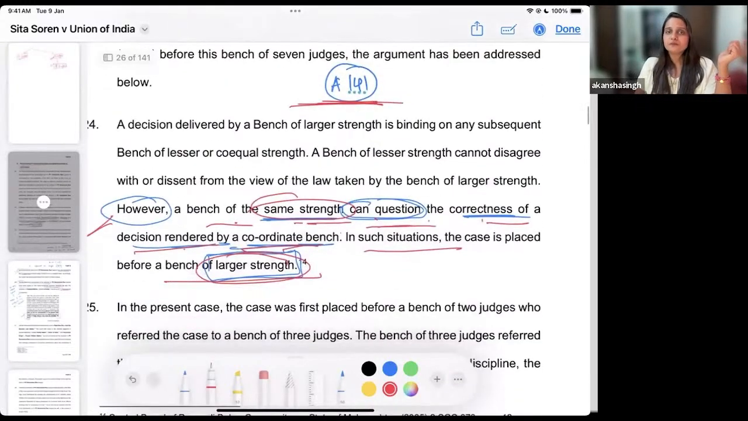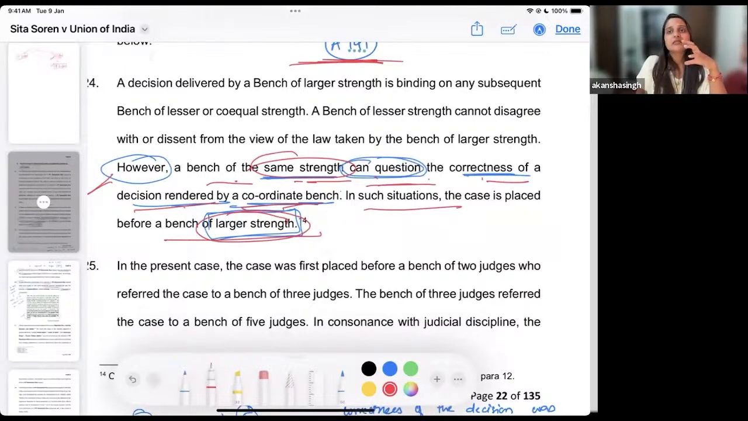Now, why do they say so? Firstly, it has said that stare decisis is not a rigid principle. It is rather a flexible principle which allows a bench of the same strength to question the correctness of a decision so rendered, which has happened in this case of Sita Soren. Firstly, it was questioned by the bench comprising 5 judges, and later it has been corrected by the bench comprising 7 judges. The court has said that we have followed the essence of the doctrine, and accordingly we have decided this particular judgment.